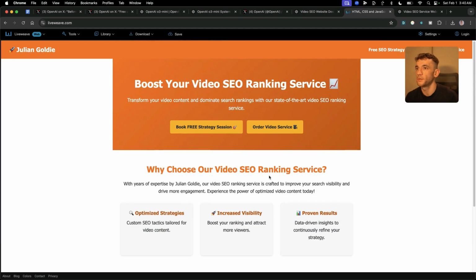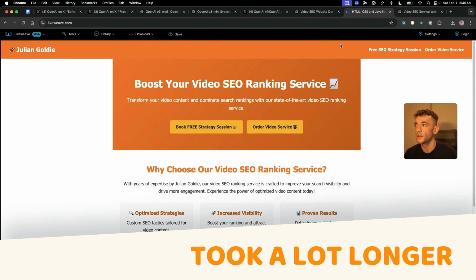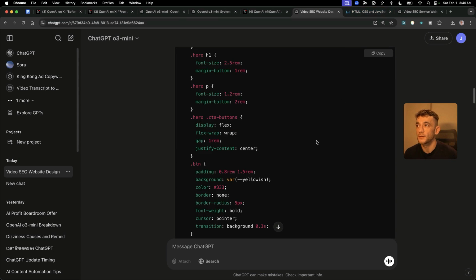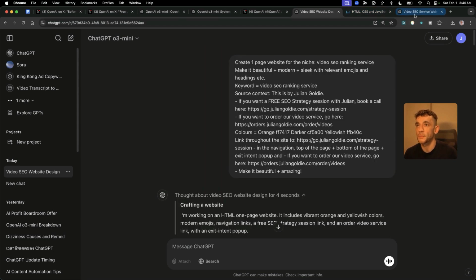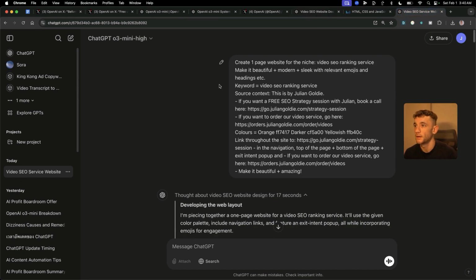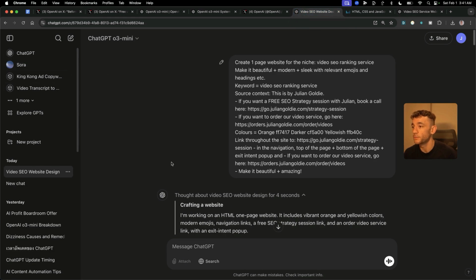Very similar outputs right there. Obviously, it took a lot longer. And the thing to note here as well is you probably don't need o3-mini high most of the time, right? o3-mini is going to do its magic quicker. And unless you're really testing the limits of the model, then o3-mini is probably going to do its job, right? So this is o3-mini medium.